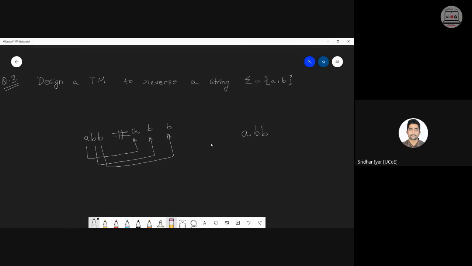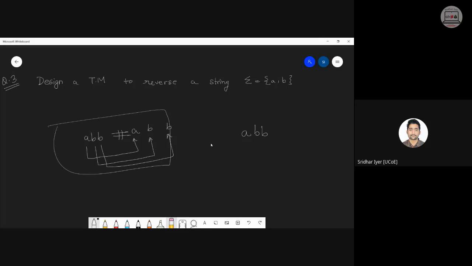You only give me the output. Do we need a hash symbol? What was the hash for? Hash was basically used to indicate that the end of the string has been reached, and after that we need to make copies of the string. Yes, hash was just, we can say, a copying delimiter. Whatever character is before the hash should come as it is after the hash. That is what we used to do in this case.